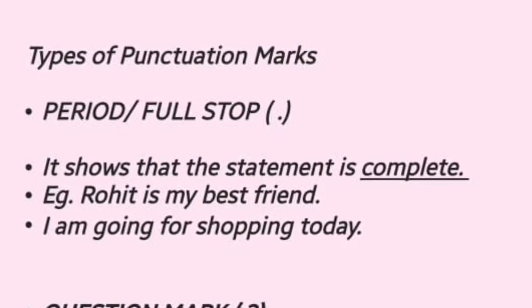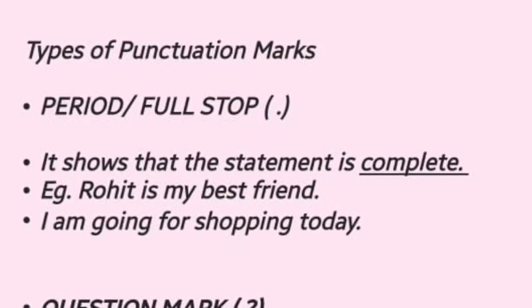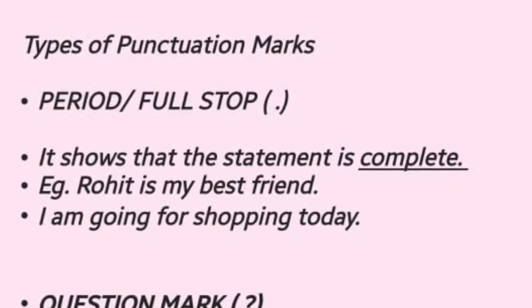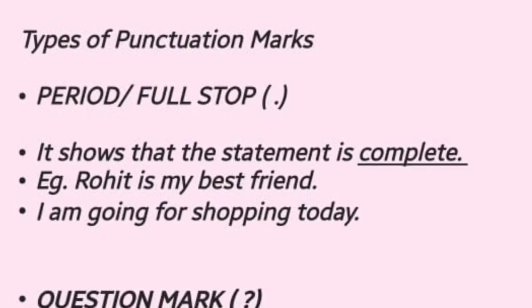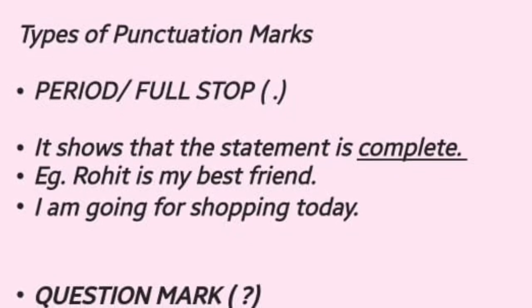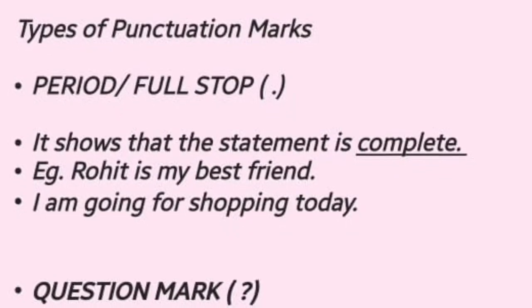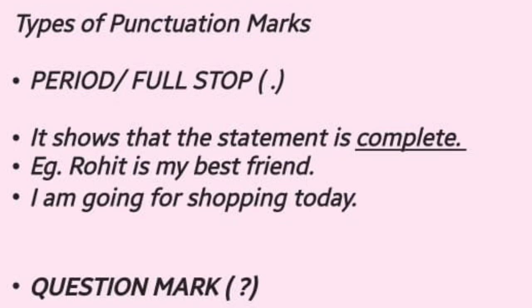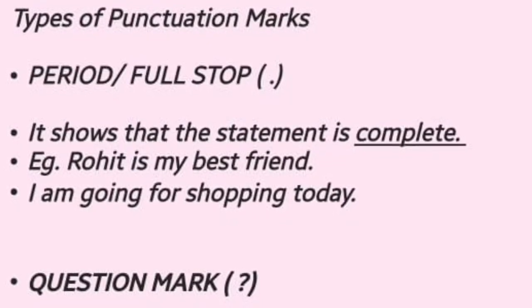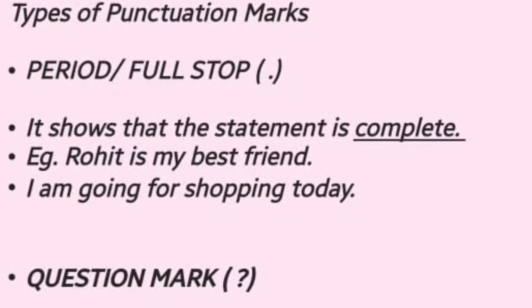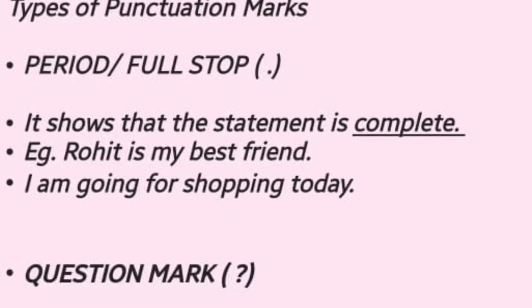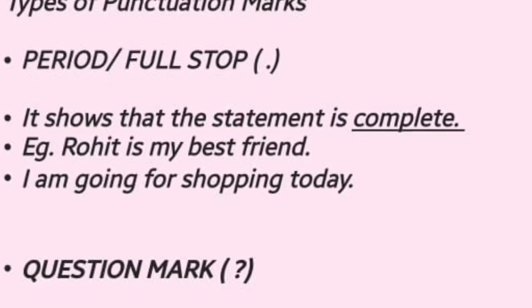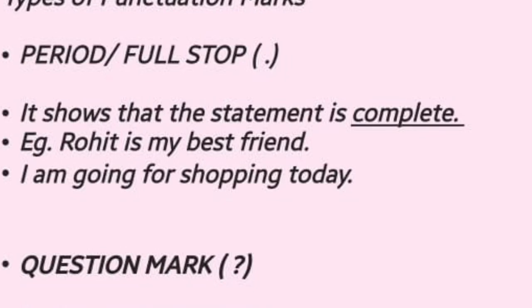Example number 1, Rohit is my best friend. Full stop. So students, can you see that just to show that my sentence is complete in itself, I have placed a full stop after the last word. So what does it mean? It simply means that I want to show that my sentence is complete, right? So that is why after best friend I have placed a full stop.